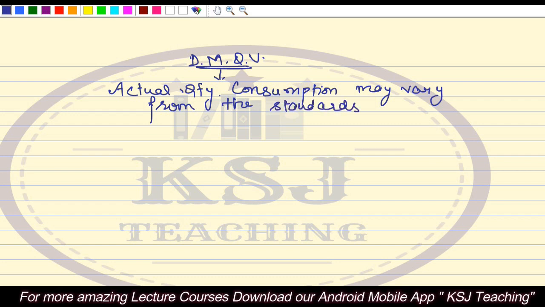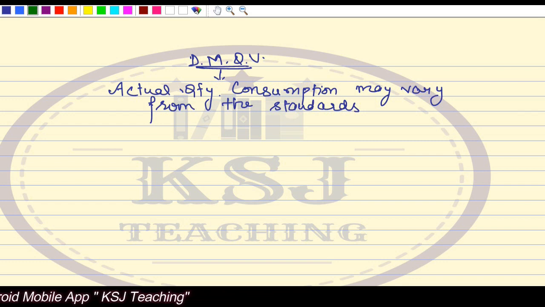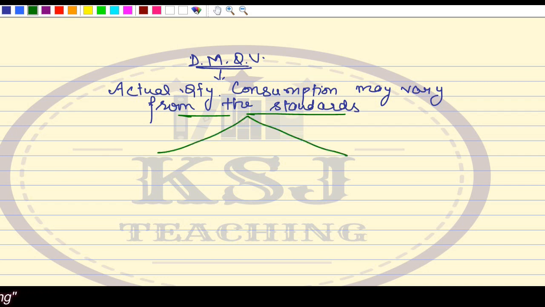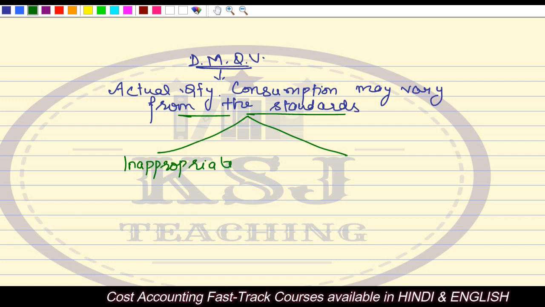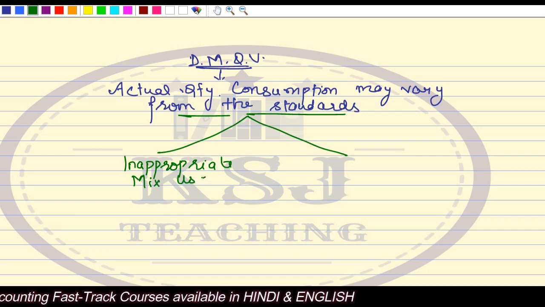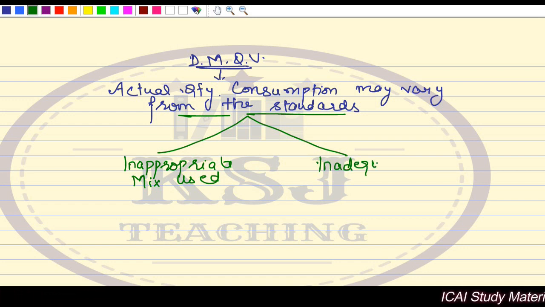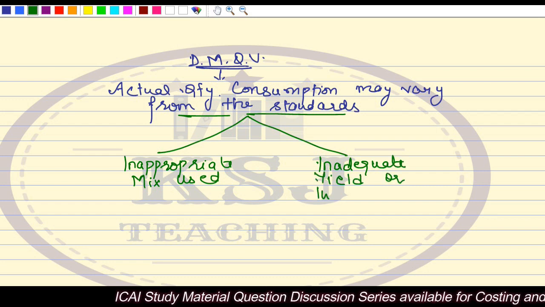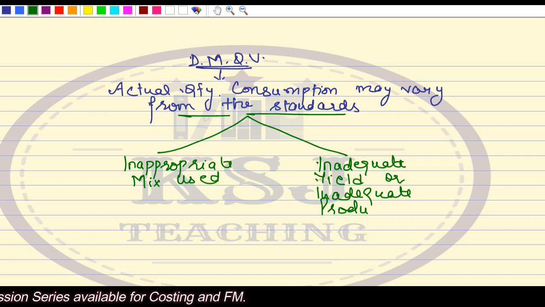Now, what are the reasons because of which there is a variation? There are two basic reasons for which there can be variation. One is inappropriate mix used. The second is, don't worry, I'll explain what this all is, inadequate yield or inadequate productivity of inputs.